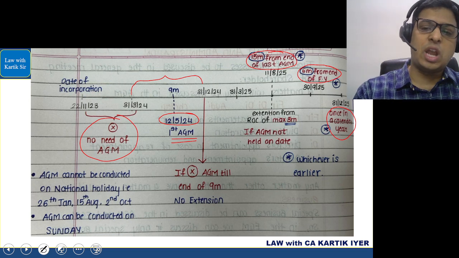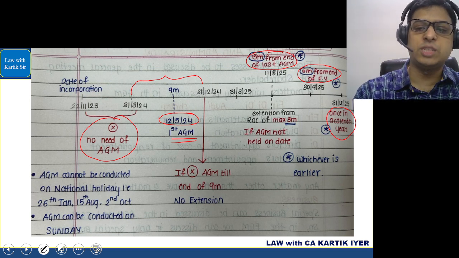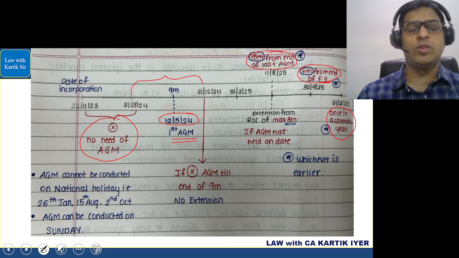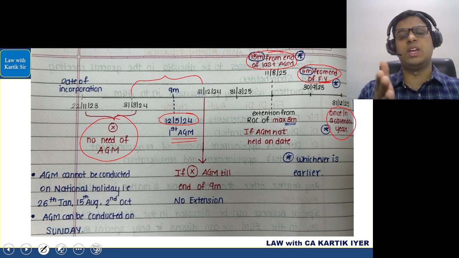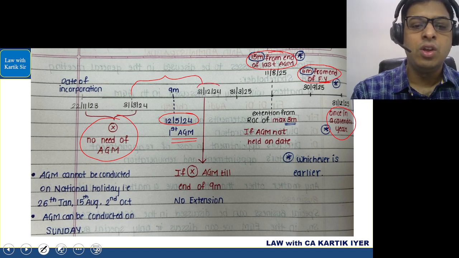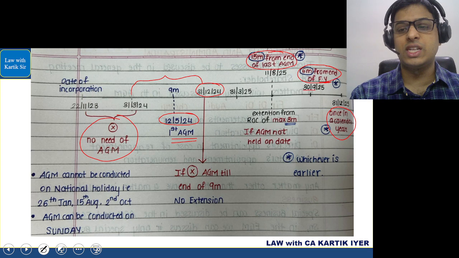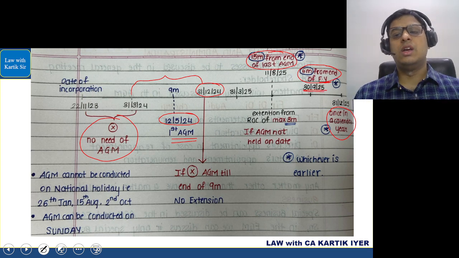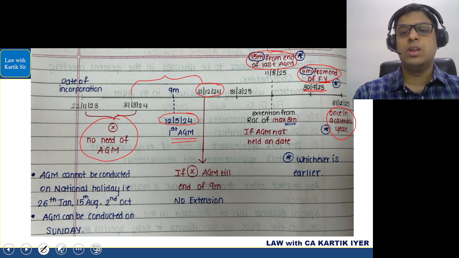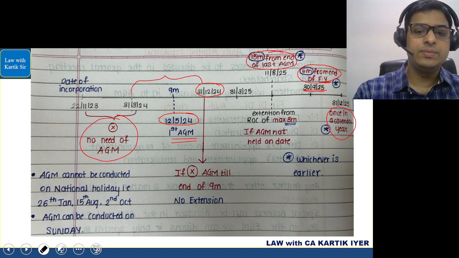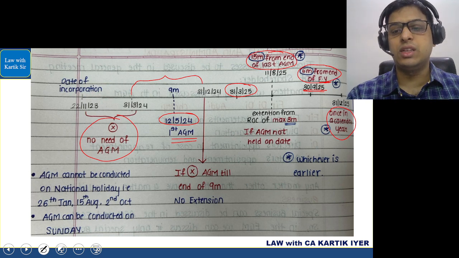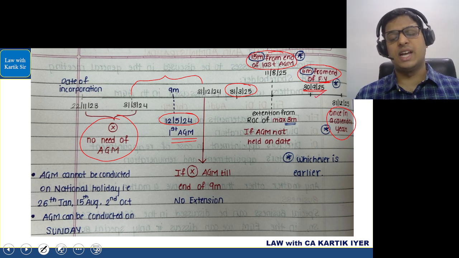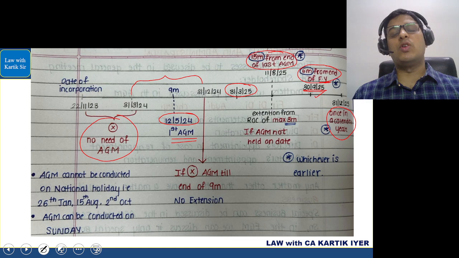अभी ये जो कैलकुलेशन है यहाँ पे सर 6 months from the financial year is very simple to calculate because you have to just take 30th September of the coming in the next financial year. So if your year ending is 31st March 2024, so 6 months from the financial year will be 30th of September 2020. Sorry, my mistake. If your year ending is 31st March 2025, then your 6 months ending will be 30th of September 2025. इस तरीके से आएगा. But that 15 months calculation, you have to be very careful there.